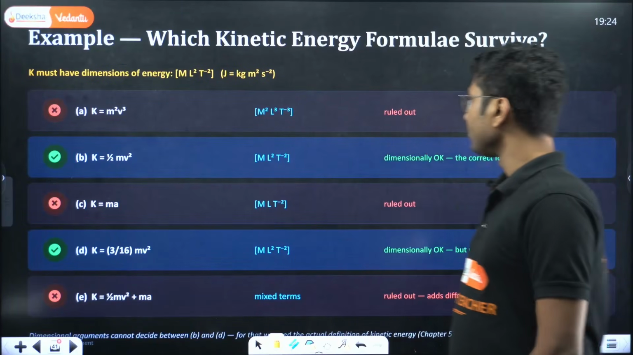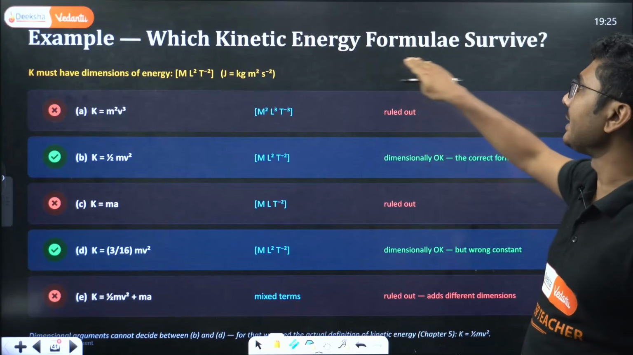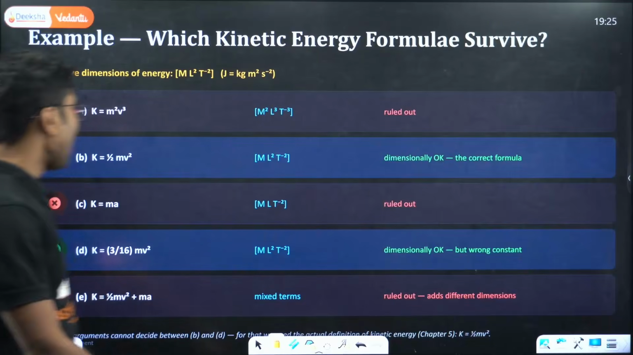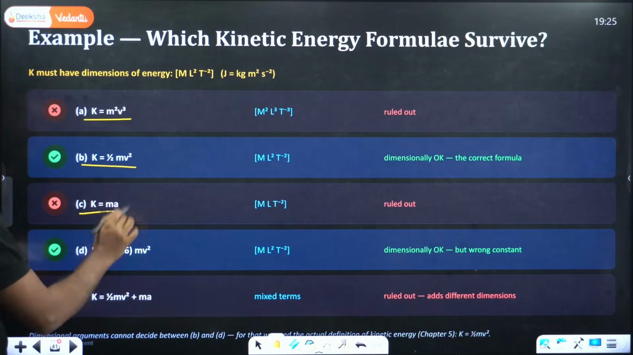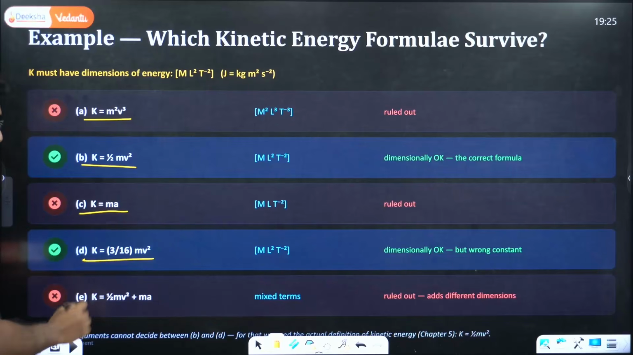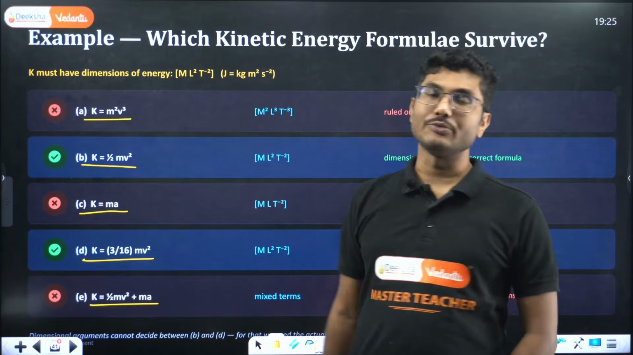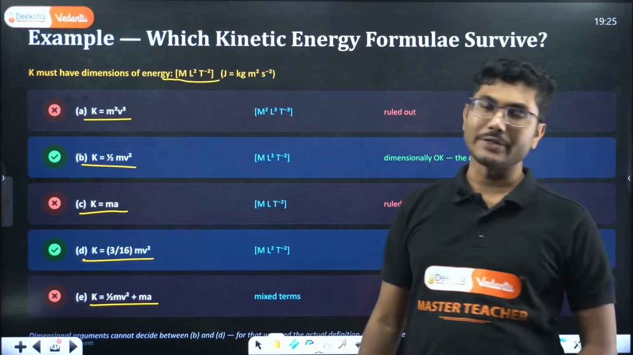So here, K must have a dimension of energy. Which kinetic energy formula is correct? Some kinetic energy formulas are given and they are asking which is possible. They have given K is equal to m square v cube, K is equal to half mv square, K is equal to ma, K is equal to 3 by 16 mv square, K is equal to half mv square plus ma. Here you have to individually calculate the dimensions and see which of them have the dimension of energy, which is given by ML square T to the power minus 2.